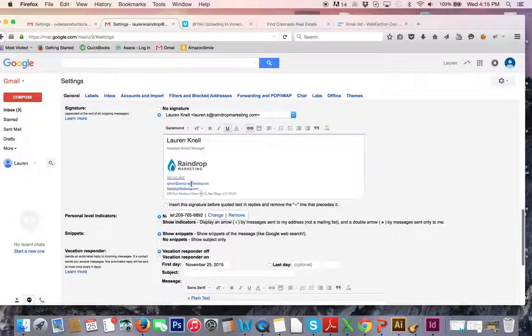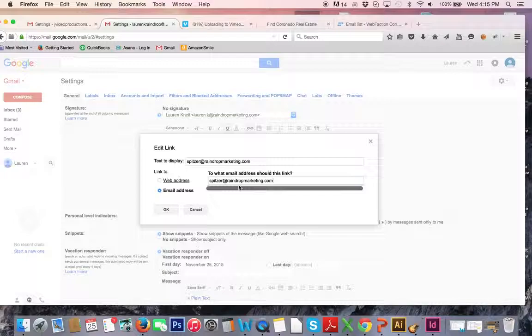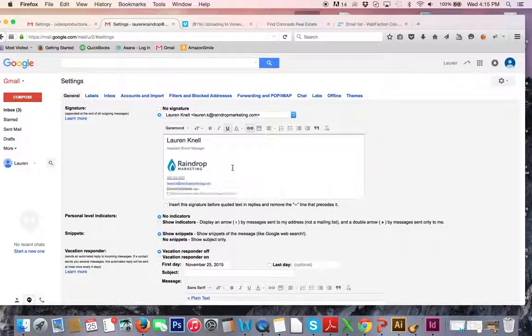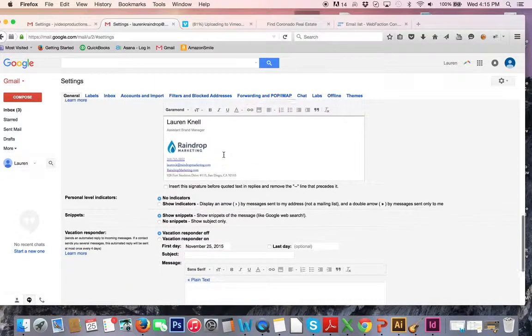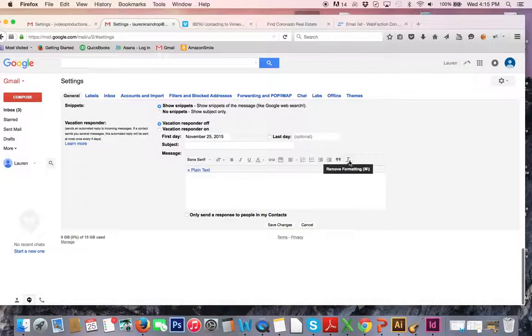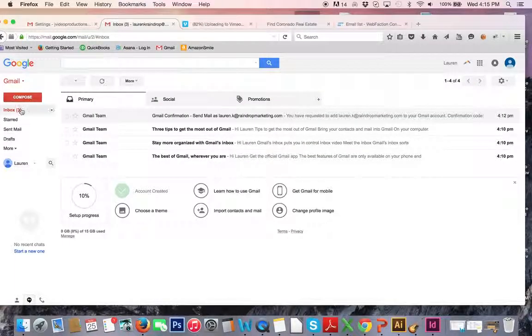So that's changed, and then this is important to change as well, obviously. We do Lauren.k, and again, make sure to update this, okay. So now we are completely up to date, we're all good to go, and we want to come to the bottom and hit save changes, and she is good to go. Has her account all set up.